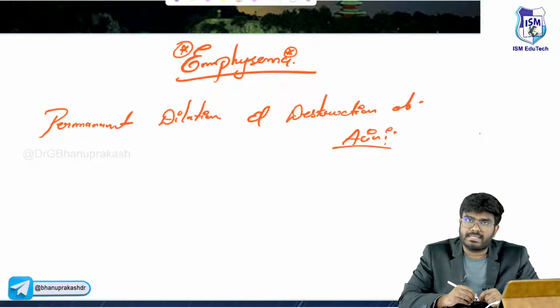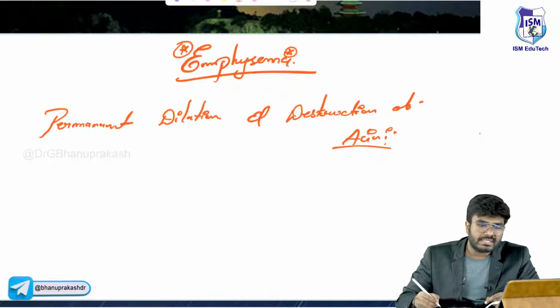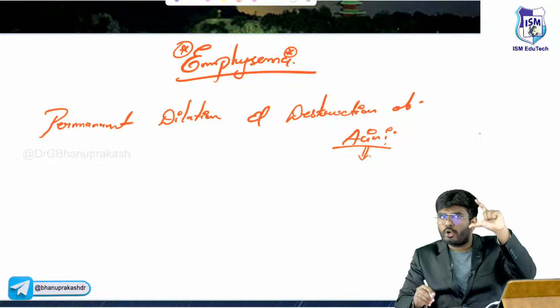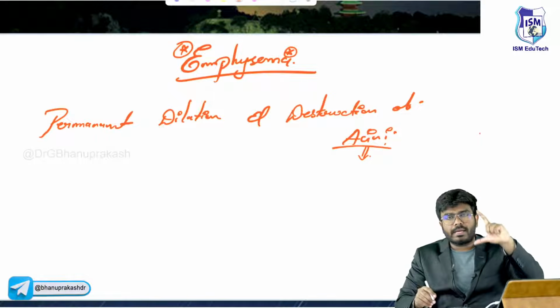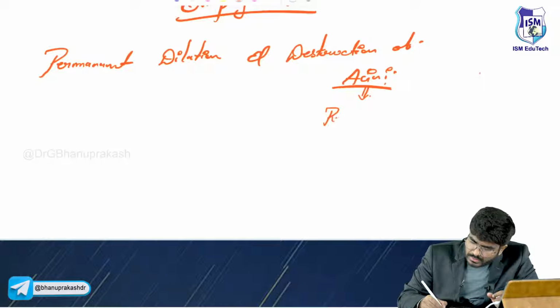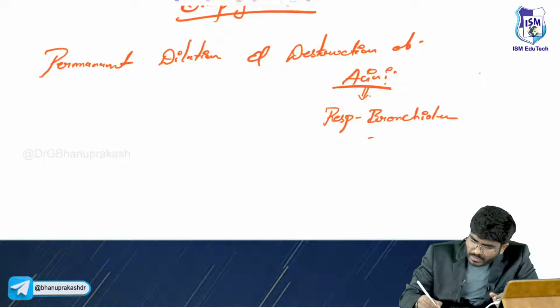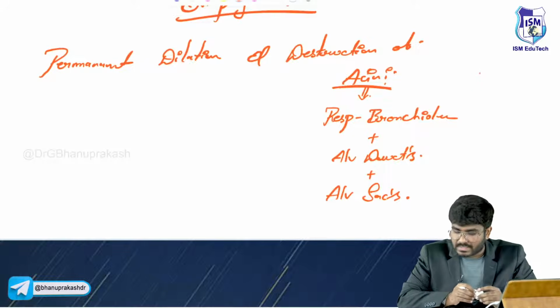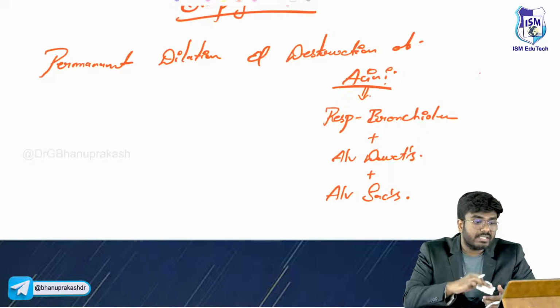Now we will get it out. What is this acini, sir? Okay, what exactly are these acini? See, acini are a part of the respiratory zone, sir. You know it. There will be conducting zone, there will be respiratory zone. Conducting zone is a dead space. Respiratory zone is a place where gas exchange will occur. So, what exactly is acini? Acini includes respiratory bronchioles, alveolar ducts, and alveolar sacs. All these three will form the acini.